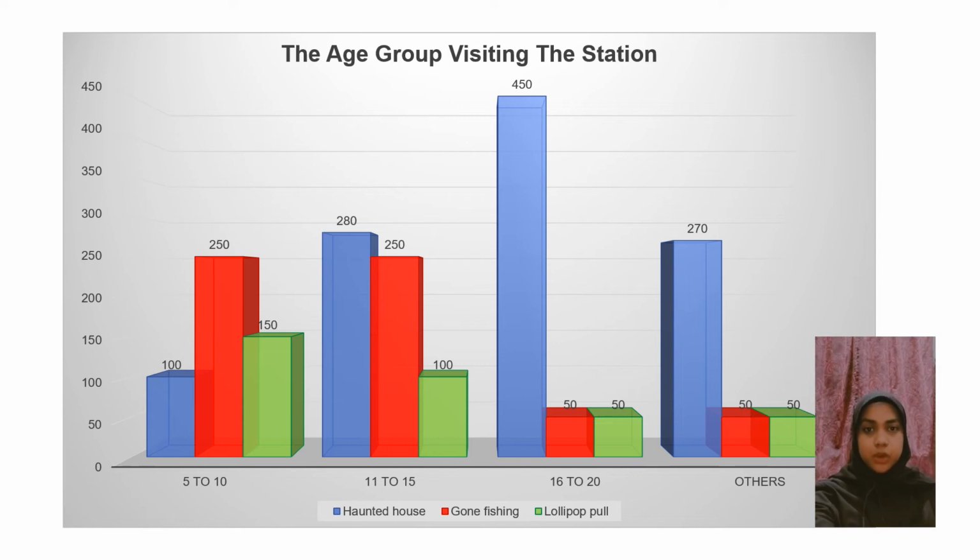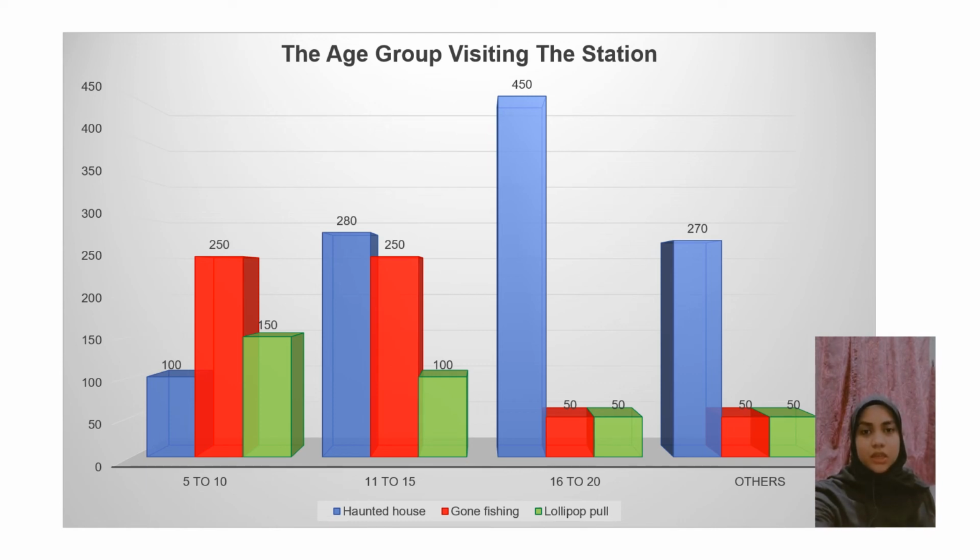Next, we move on to the next point. The graph also shows that the age group 5 to 10 that visited lollipop pool, exactly 150 pupils, is the highest group that visited lollipop pool compared to other age groups. Besides, when compared to other stations, you can see that visitors aged 16 to 20 at the haunted house show a huge difference from gone fishing and lollipop pool. The difference between lollipop pool and gone fishing is only 50 visitors for each station.